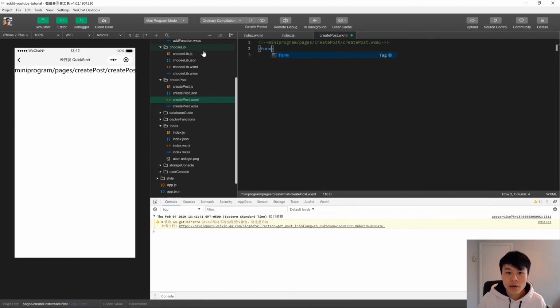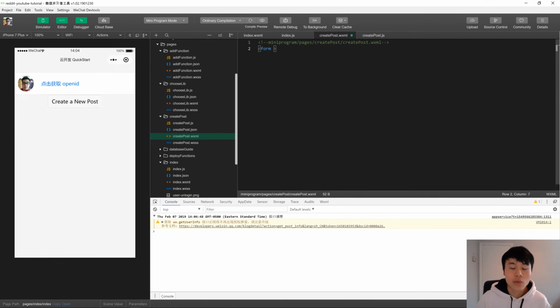So a form, very similar to an HTML form. One important difference is that instead of specifying an endpoint like you usually would in web development, you actually just bind this to the front end. So you use bindsubmit, kind of like how you bound that button earlier for creating a new post, and then we'll call this submitPost. And we're going to keep this form super simple, so we just have an input for the content. The name is so that you can access it after you submit the post from your JavaScript, and then we'll put in a placeholder.